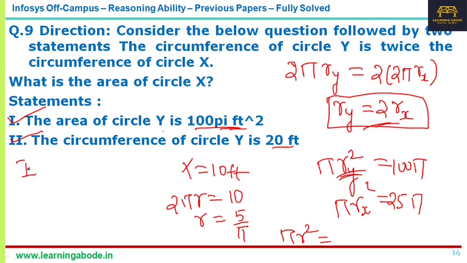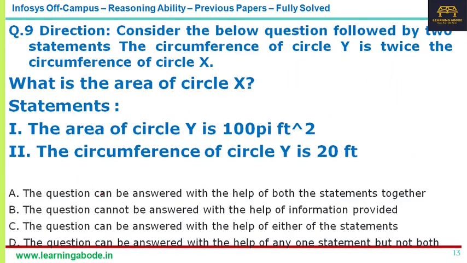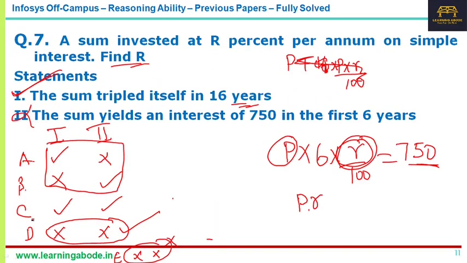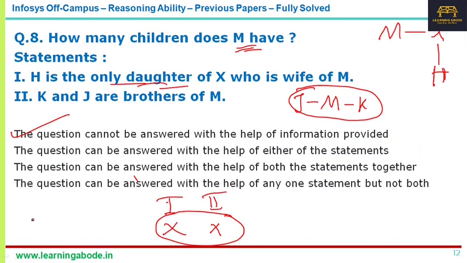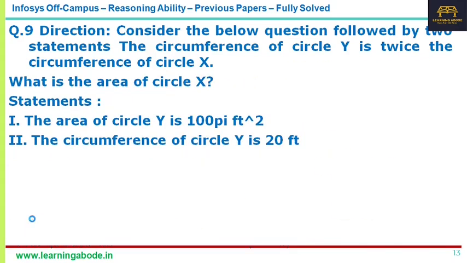So 1 alone is sufficient, 2 alone is sufficient. Each alone is sufficient. Now let's look at the options. The question can be answered with the help of either of the statements. So that's answer option C. We saw that for the 8th question, data is insufficient, and here the first statement is sufficient whereas the second is not sufficient. But here we have seen each alone is sufficient without depending on the other.